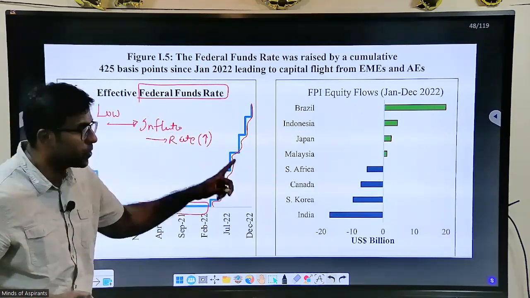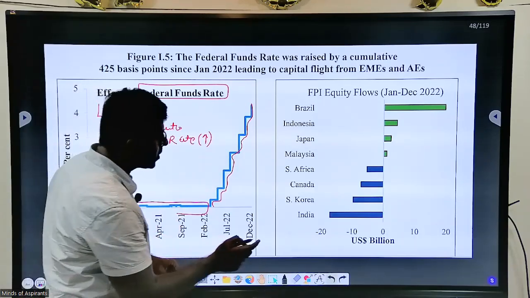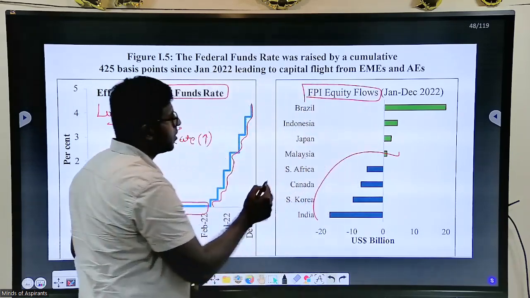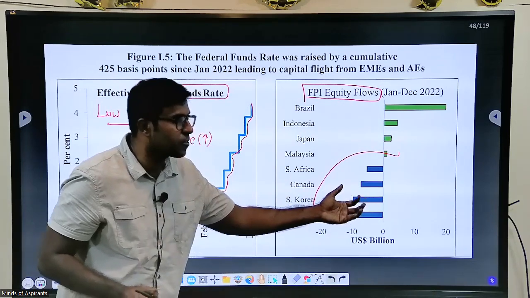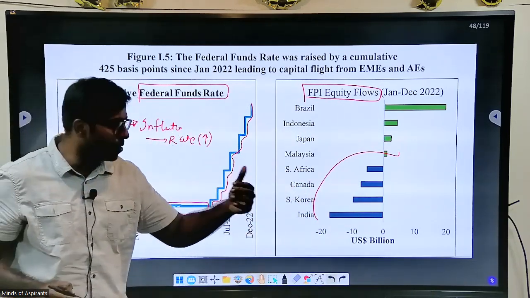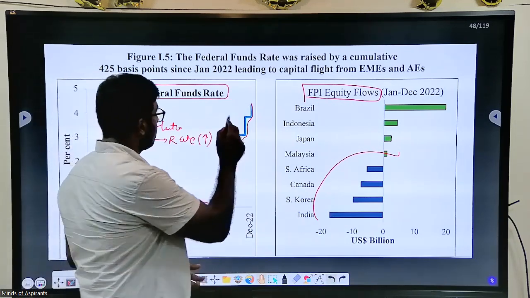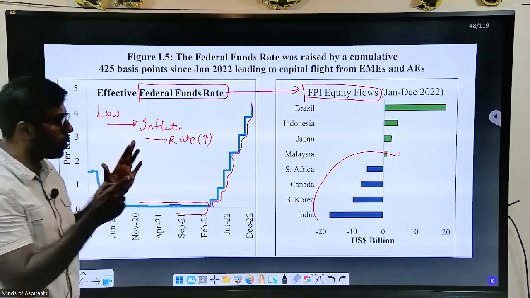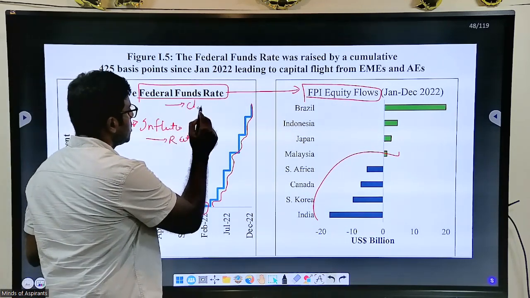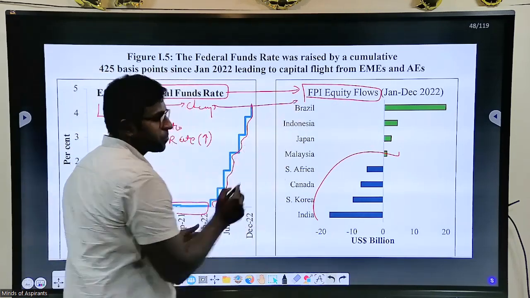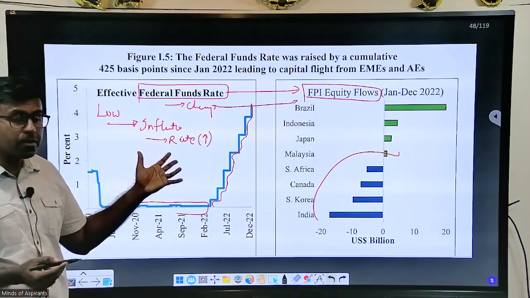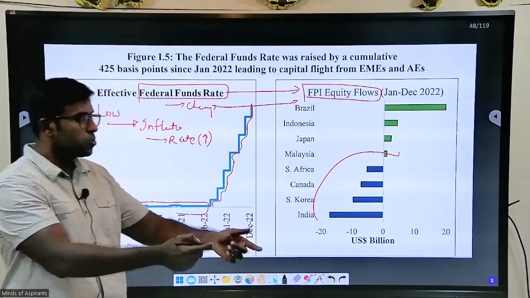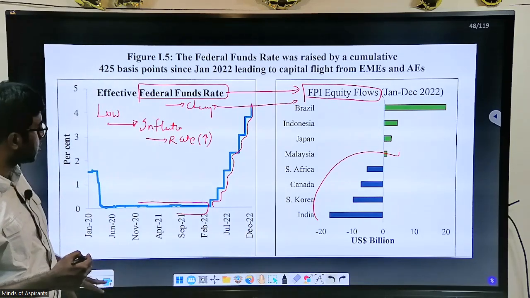When United States federal rates increase, they start pulling out money. So foreign portfolio investors start pulling out money from developing markets. In India also, when the federal rates increased, FPI started pulling it back. Why? Because when you have cheap money, you can invest anywhere, especially in developing countries. But when the money becomes costly, you reduce the investment and start taking the money back to your own market. So that is how it is.